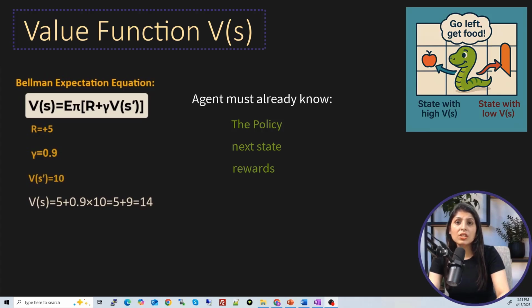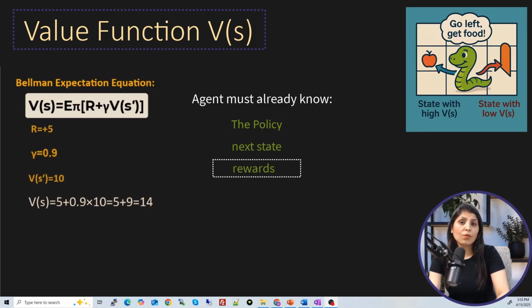But how can an agent with no knowledge provide values for policy, reward and next state? It can't provide the value of pi, which is policy. Why? Because the agent doesn't yet know which actions are best. It has to explore and learn from mistakes. So it cannot provide the value of policy to the Bellman equation. And the agent doesn't know the next state, means it does not know where it will end up after an action, because every action could lead to many different outcomes. So how can the agent provide the next state to the Bellman equation without trying, right?